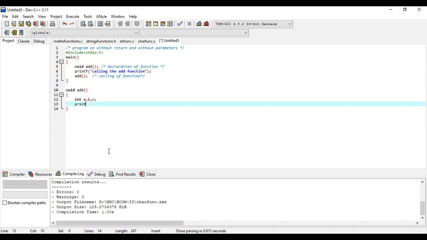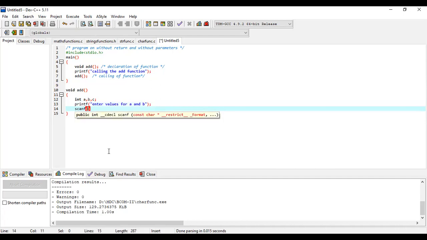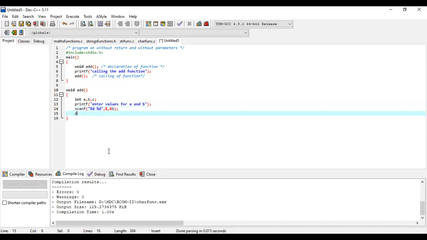printf("enter values for the"); scanf("%d, %d", &a, &b); c = a + b;